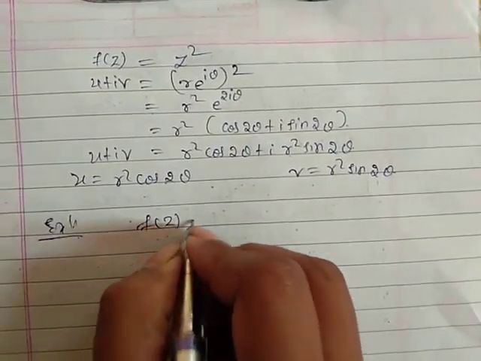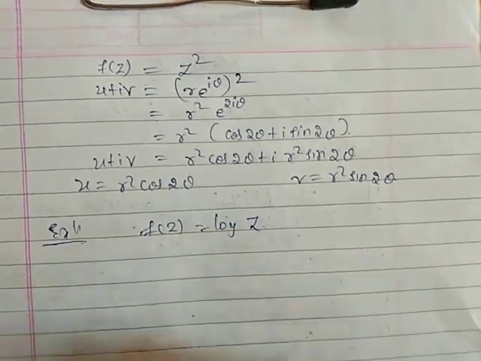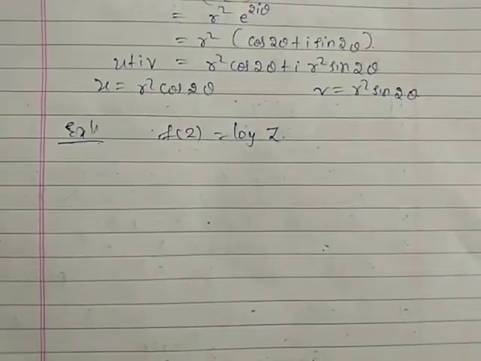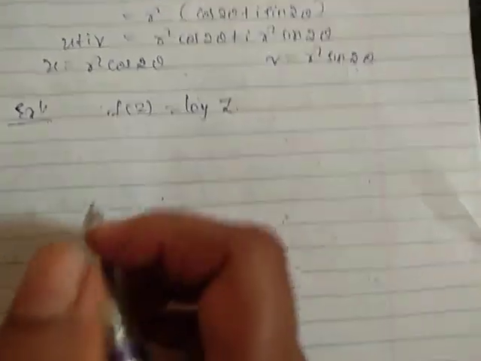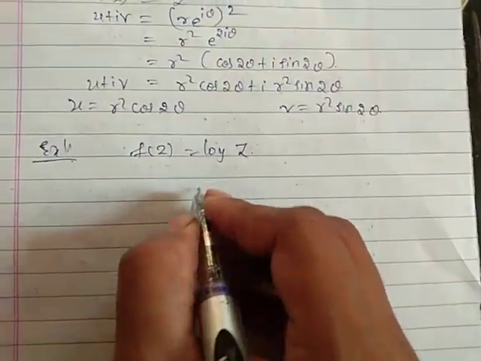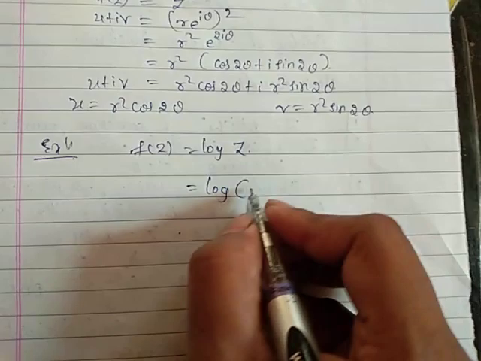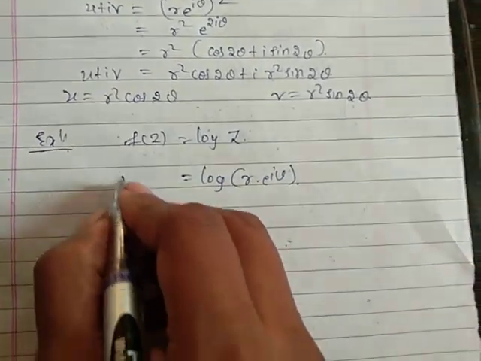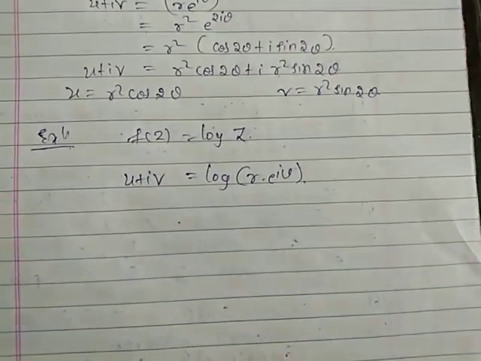f of z equal to log z. Suppose f of z equal to log z. I am going to convert it into the polar form where z equal to r into e raised to i theta and f of z equal to u plus iv.